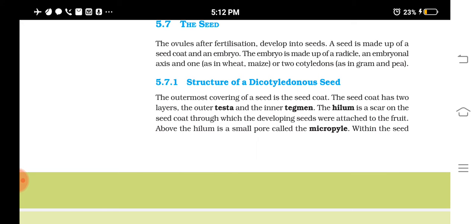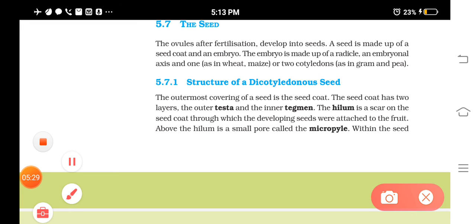Seed contains seed coat and embryo. The embryo's parts are what? Radicle, the embryonal axis, and one or two cotyledons. So let's see what are the parts of the seed coat. The outermost covering of the seed is the seed coat, and it is having two layers. What are they? The outer testa and the inner tegmen. Testa and tegmen are what? The parts of the seed coat. So what are the layers of seed coat? Testa and tegmen. Testa is the outer layer and tegmen is the inner layer.